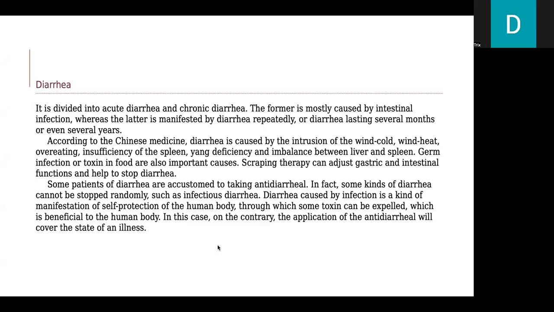Some patients of diarrhea are accustomed to taking antidiarrheals. In fact, some kinds of diarrhea cannot be stopped randomly, such as infectious diarrhea. Diarrhea caused by infection is a kind of manifestation of self-protection of the human body, through which some toxin can be expelled, which is beneficial to the human body. In this case, on the contrary, the application of antidiarrheals will cover the state of an illness.